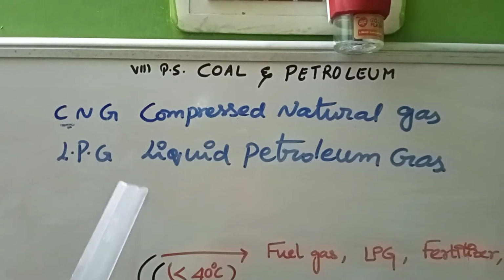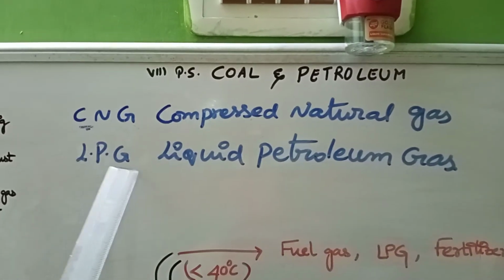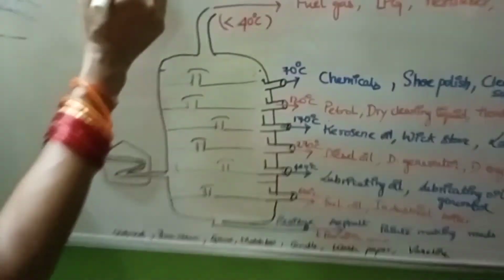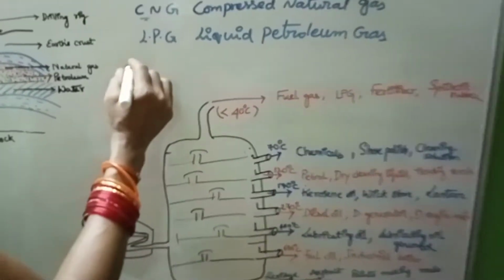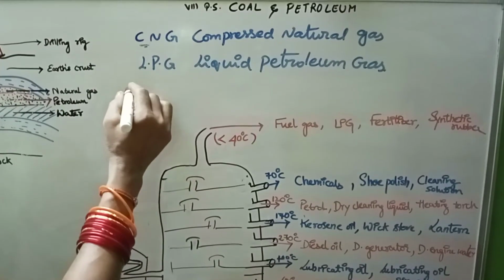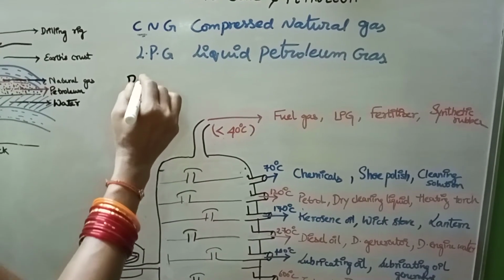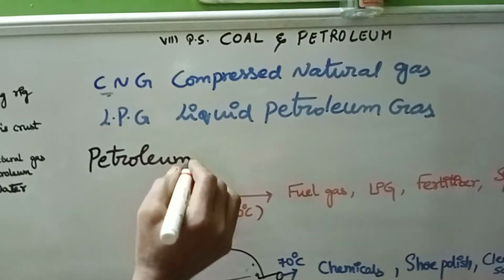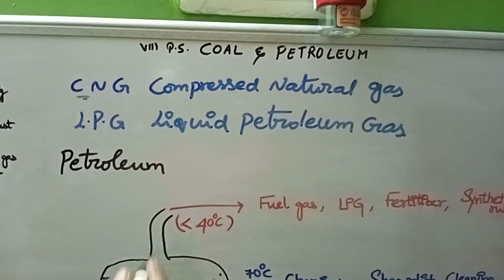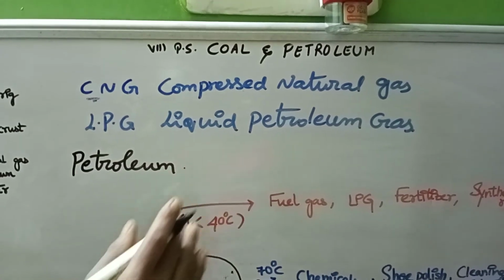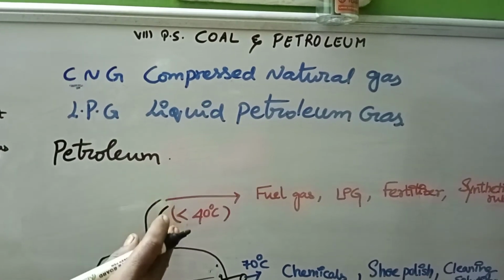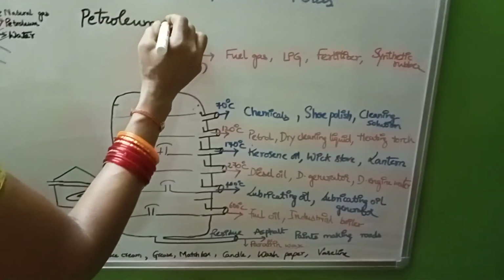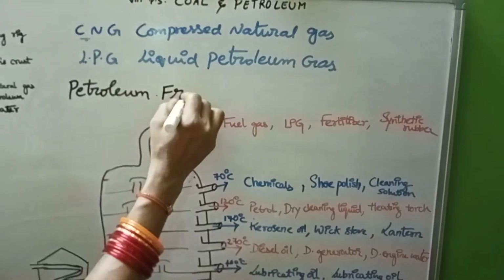So either petrol or diesel, and in addition to that, they may even use the LPG cylinders. Petroleum is a very complex mixture. It is complex, meaning many fractions will be there in it. So to get the different fractions which are useful in our day-to-day life, we subject the petroleum or the crude oil to fractional distillation.